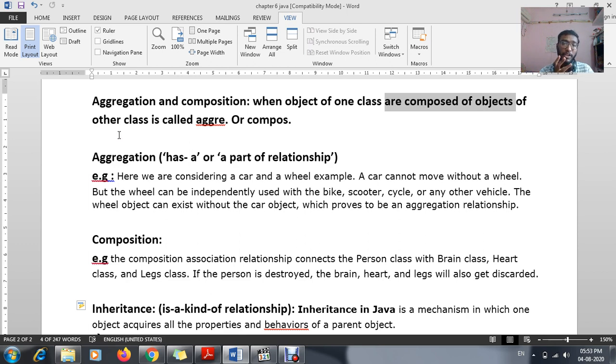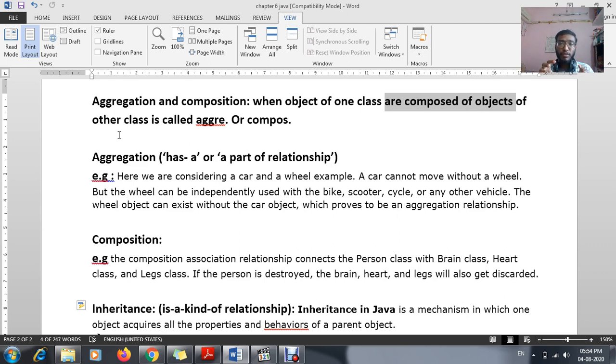And the best example in your aggregation, I told you that a car cannot move without a wheel, but a wheel can be used somewhere else in any other bikes, car, scooter, cycle, in any kind of vehicles. This is the best example of your aggregation. In composition, as I told you, a person is totally dependent on the internal organs.